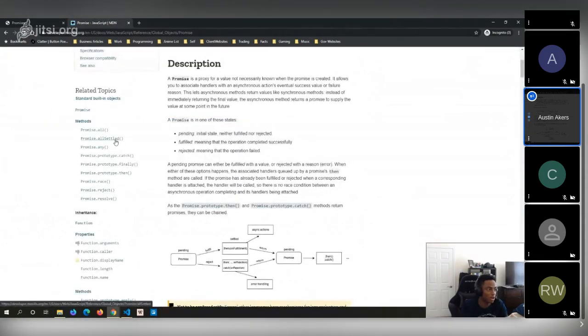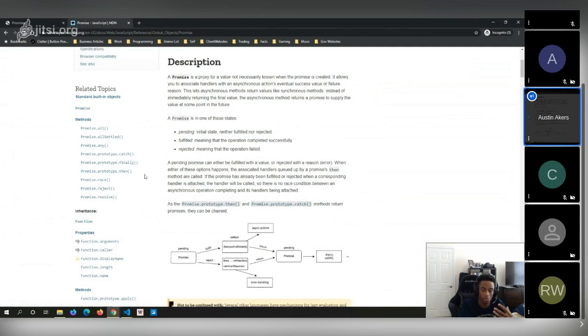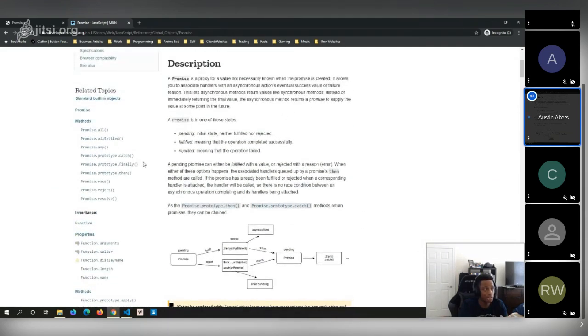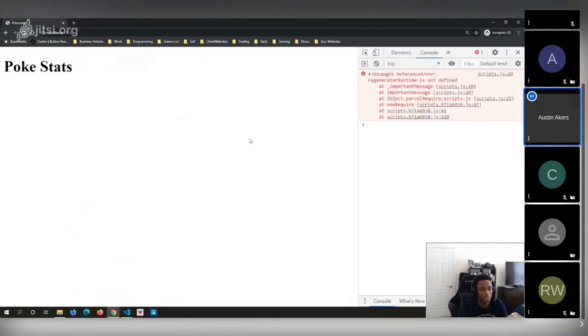As I said, these all settled, and that was something I absolutely loved. Oh yeah, it's finally here, huh? Any, catch, finally. We'll look into finally. What exactly is the difference between finally and dot then? Promise dot race. What's the difference between promise dot race versus promise dot all or all settled? Reject, resolve. What exactly are these? I recommend you look into these and play around with them.